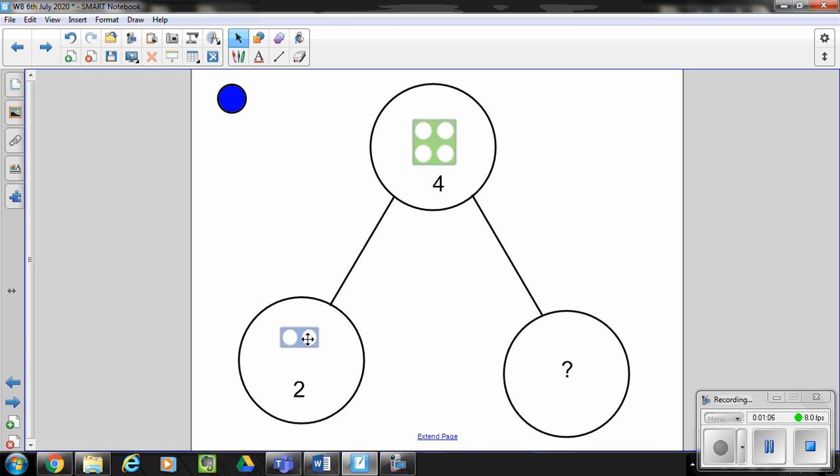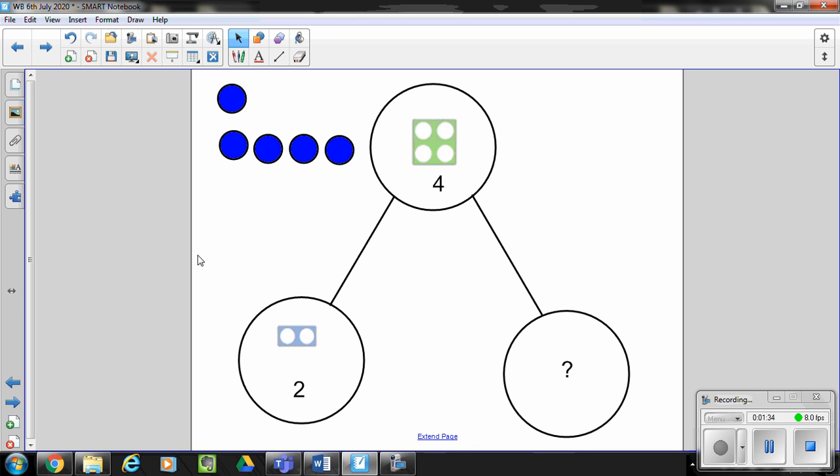One way of doing it is by using our Numicon. And if I place my Numicon over the top, so 4, take away 2, I can see the missing number is 2. Or, like we have been practicing with our subtraction, you can count out 1, 2, 3, 4.